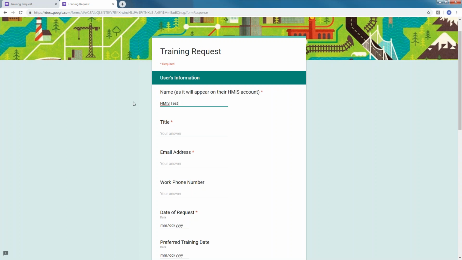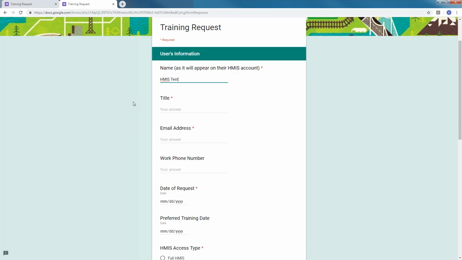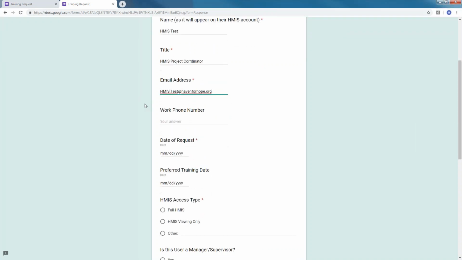So I'm going to go through this as if I were creating a request for a pretend person. So their title will be the HMIS project coordinator. The email address field is required because we do have to have an email address on file for all HMIS accounts. It is required when the account is being created. And it is also essential to have this on file in case the user ever has any trouble with their password or anything like that. Anytime we need to get in contact with them, we do have to have that email address on file.